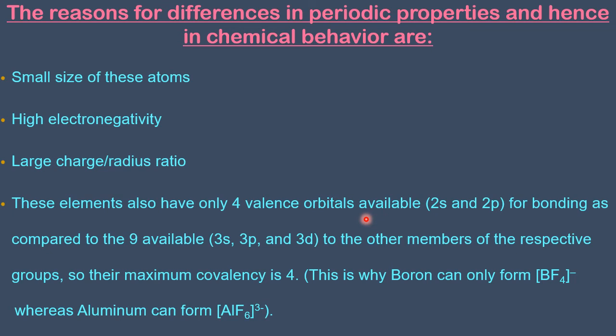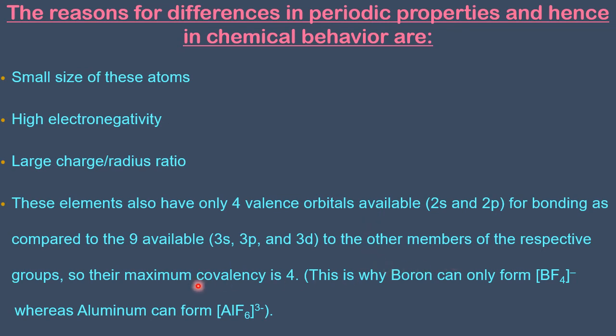Whereas in the case of other members, at least 3d is there. Whether it is filled or empty, another electron can come and sit in a 3d in the other cases. So this is not happening in the case of lithium, because of less number of atomic orbitals available for bonding. Therefore, lithium cannot go more than 4 valency, whereas other members, sodium, potassium, rubidium, cesium, can go for more than 4.